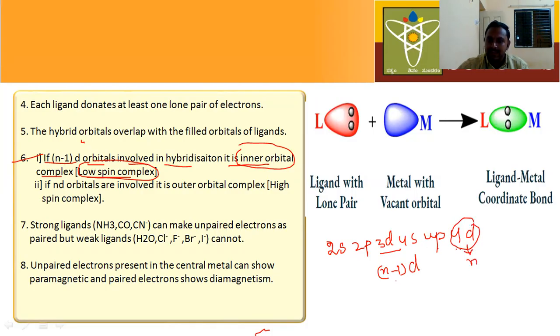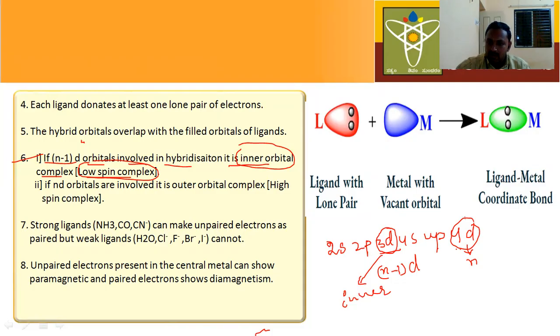This is n. If inner orbital electrons are involved in the hybridization, then those complexes are called inner orbital complexes. And the inner orbital complexes are called low spin complexes.